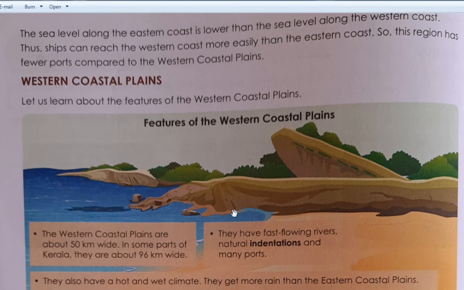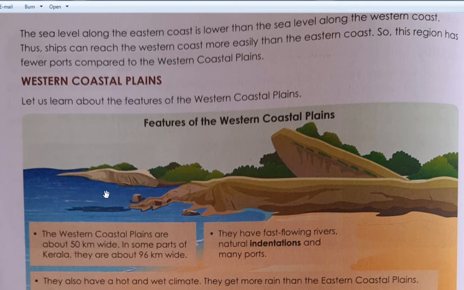As sea level is low in the eastern plains, what happened over there? Yes, very good. Ships can reach the western coast more easily than the eastern coast. So this region has fewer ports compared to the western coastal plains.